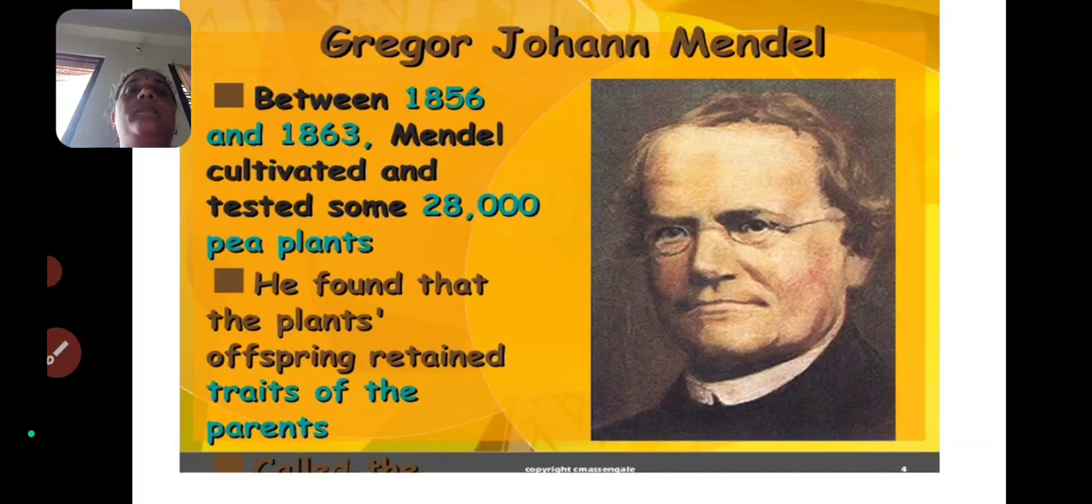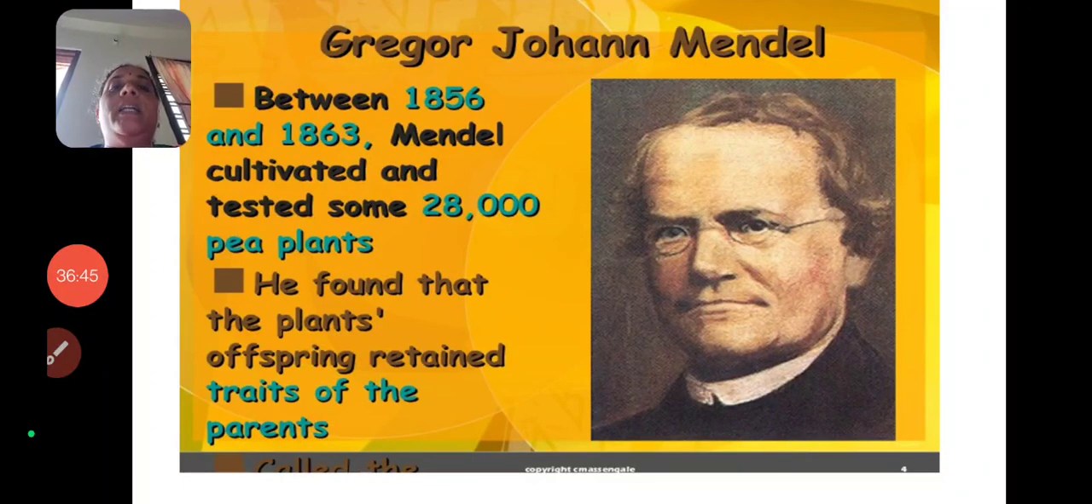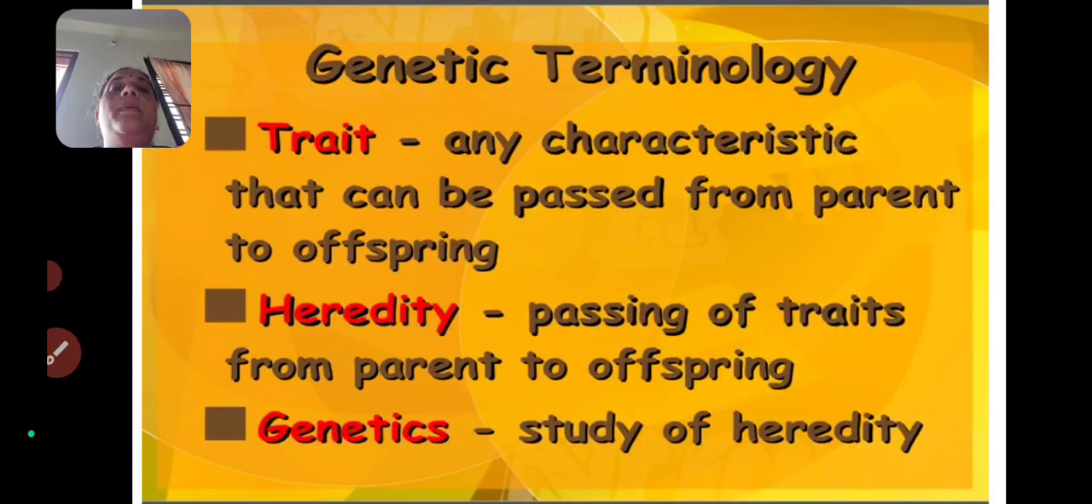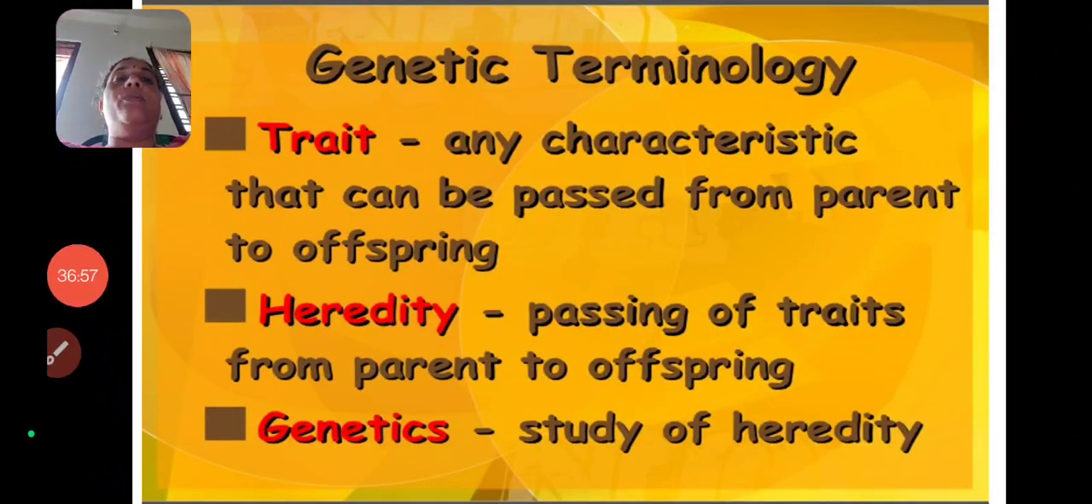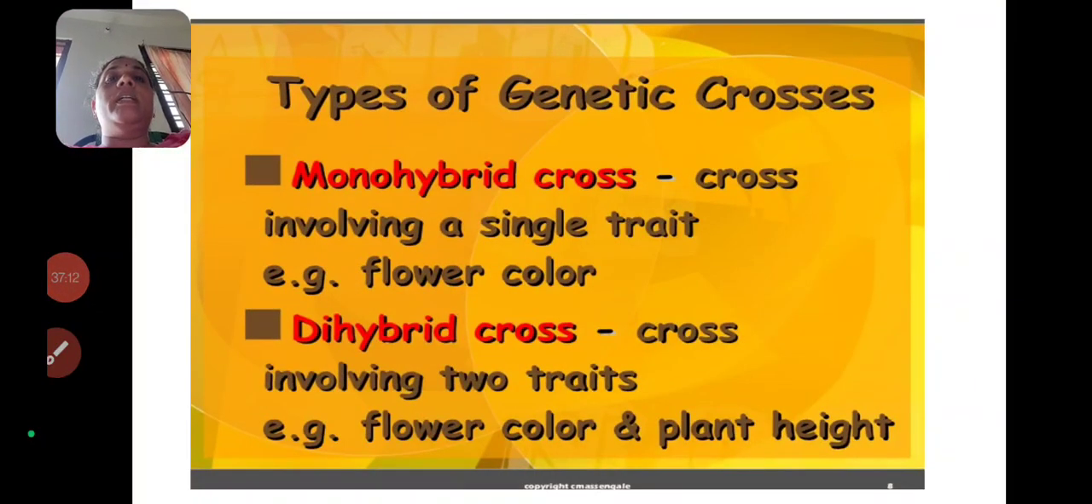Okay. So between 1856 and 1863 Mendel cultivated and tested 20,000 pea plants, and he found that the plant's offspring retained traits of the parent. The genetic terminology is there. First one is trait. What is trait? Any characteristic feature that can be passed from the parent to the offspring is called trait. And what is heredity? Passing traits from the parent to offspring is called heredity.